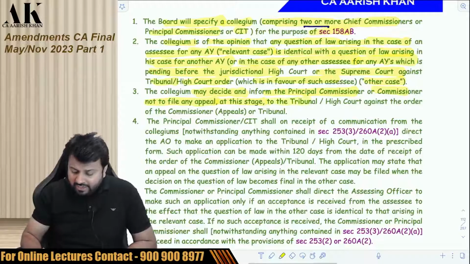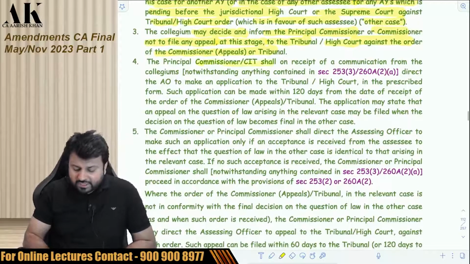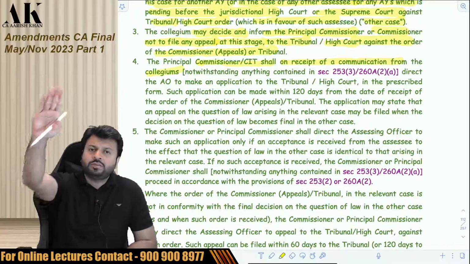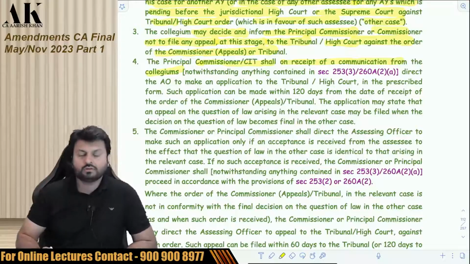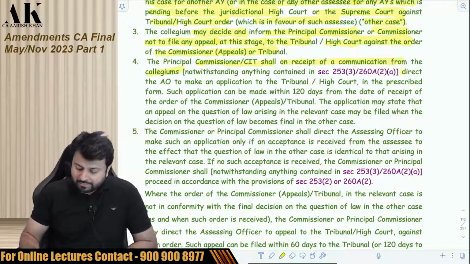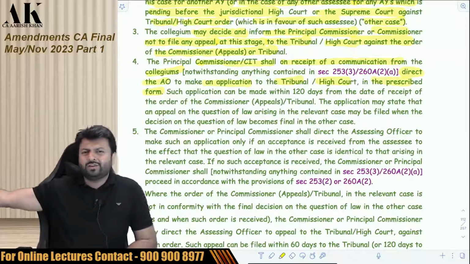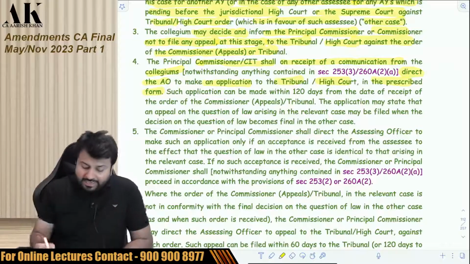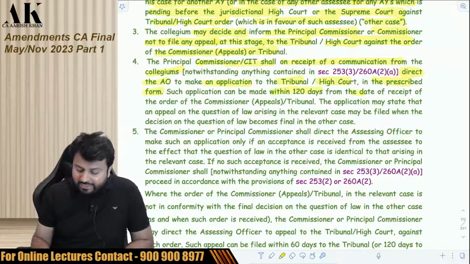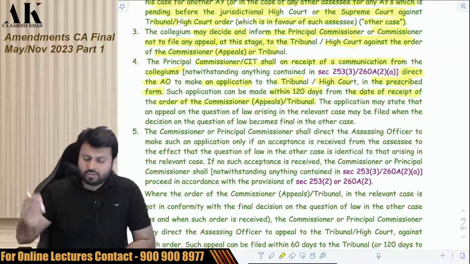Against the order of the Commissioner of Appeals or Tribunal, the principal commissioner receives the communication from the collegium. So the collegium is informing whom? The commissioner, that do not appeal. So what will the commissioner do? The commissioner will direct the AO to make an application to the tribunal or High Court in the prescribed form. So the AO will inform the High Court and tribunal that we are not appealing now. That application shall be made within 120 days from the date of receipt of the order of the Commissioner of Appeals or Tribunal.